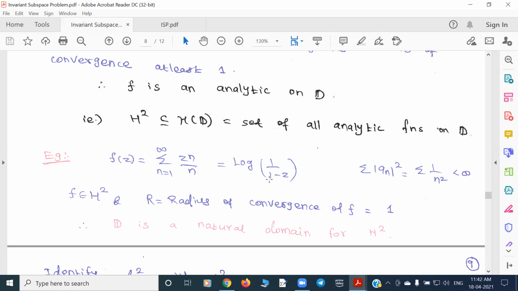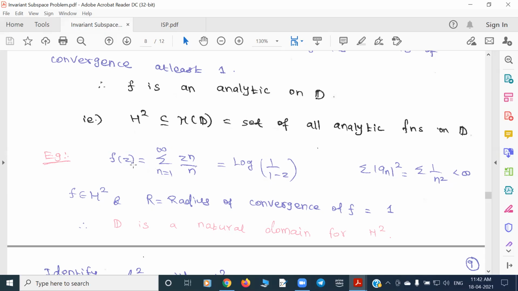But is it possible? No, it's not possible. So that's why I said for this case, this function is not defined at 1, isn't it? No, it is not defined at 1. I agree. But for example, let's take i. Of course, you can take a small ball around i and then take the union of that small ball and the unit disk, right? So the domain of convergence can be bigger.